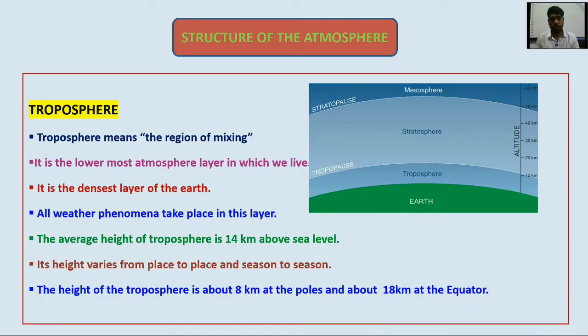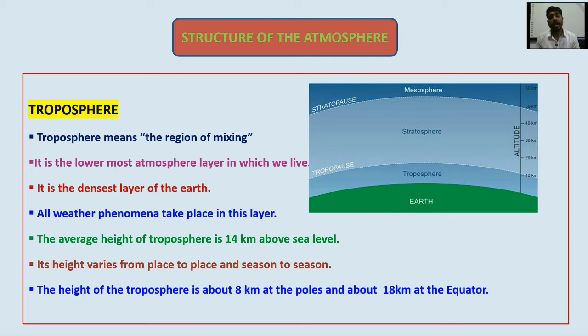First one is the troposphere. There are a few characteristic features of this layer. Remember these points. Troposphere means the region of mixing. It is the lowest layer of the atmosphere, the lowermost layer in which we live. It is the densest layer. All weather phenomena take place in this layer: rain, hot, then cold. All the weather phenomena and all the seasons take place in this layer.